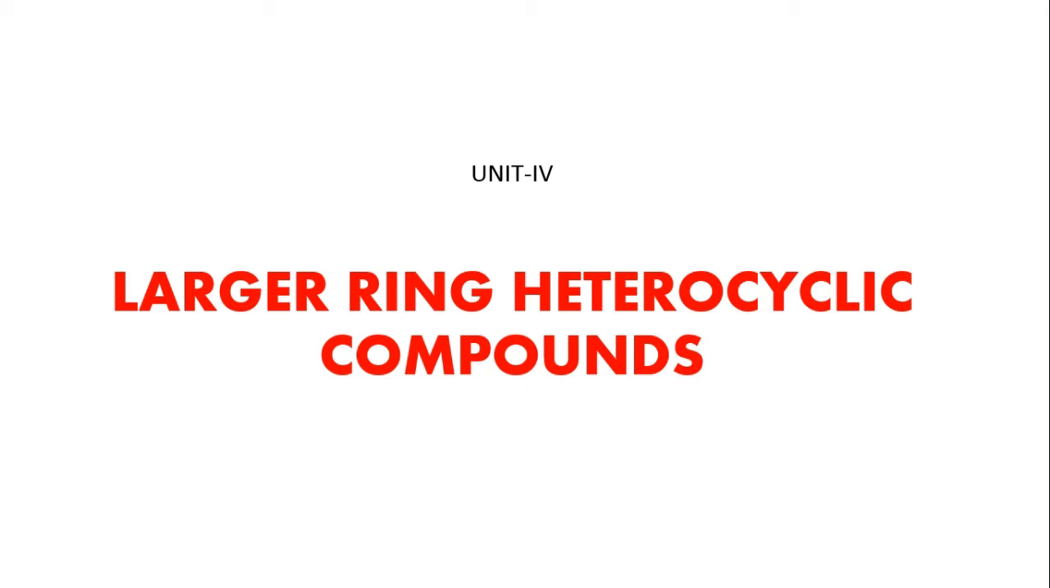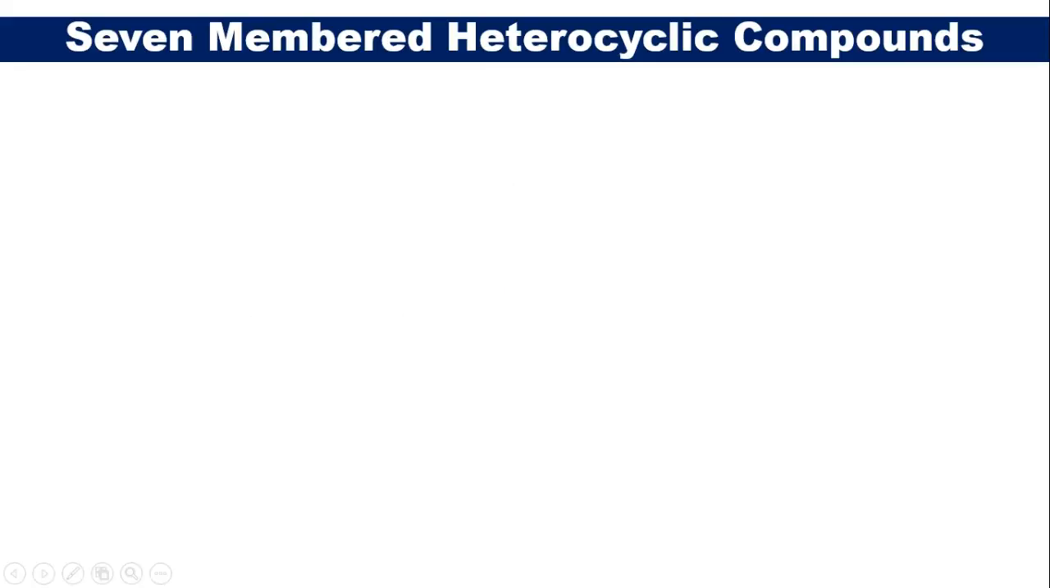So today onwards we are going to start a new chapter in MSc 4th semester paper 4. The chapter name is Larger Ring Heterocyclic Compounds. Friends, in this unit we are going to discuss seven membered rings, that is oxepine, azepine, thiepine, and the 7, 8 and 9 membered rings, and benzoxepine, benzthiepine also we are going to discuss in this unit.